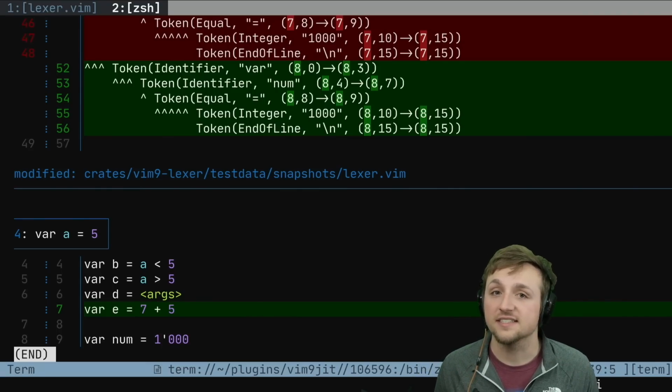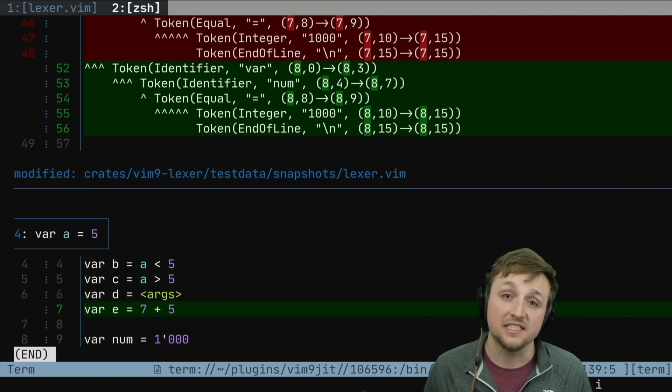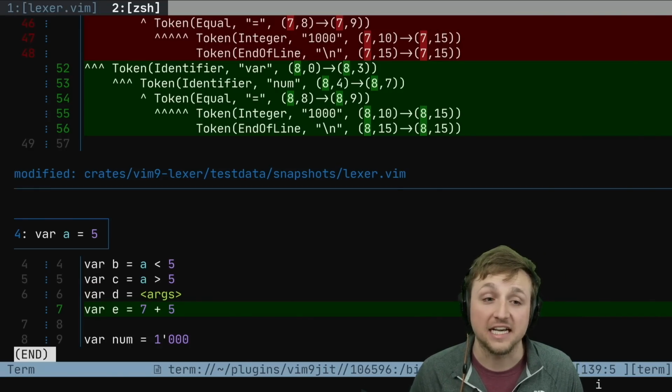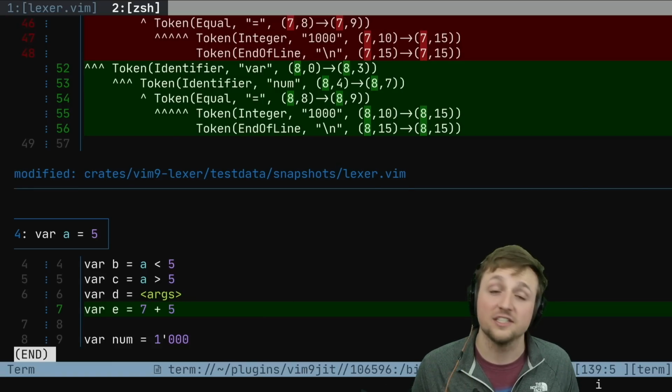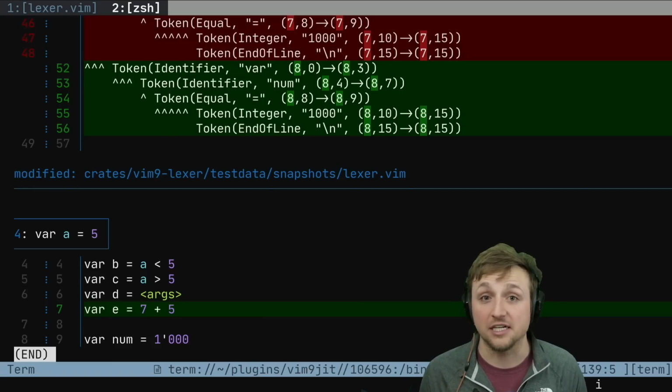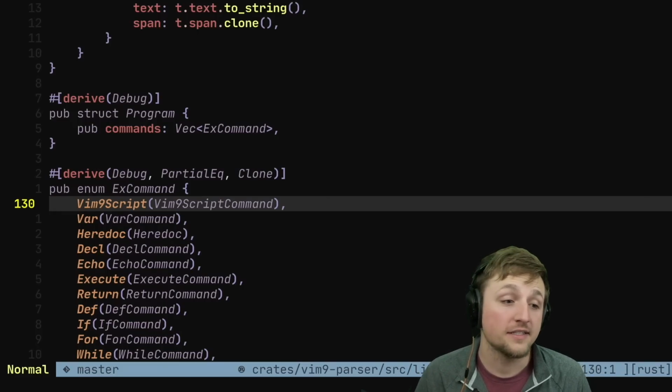We actually use this style throughout the rest of the repo. We won't go into as much detail for the last 2 out of the 3 sections, but I really wanted to show you this and show you how powerful this can be, and it's really exciting. If you want to see more about snapshot testing, let me know, and I can maybe make a separate video about that. The second stage of the pipeline is called the parser.